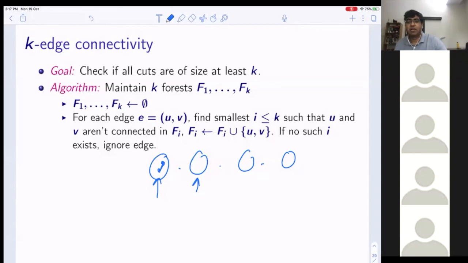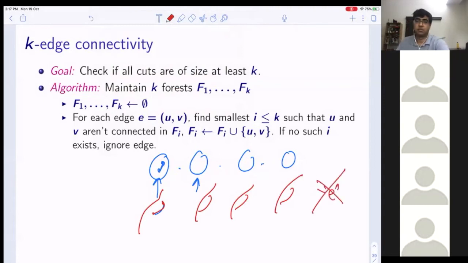Well, I do not add anything else because, okay, why do I not add any edge? Because everywhere I try to add it, it creates a cycle. So this is why I take this edge and throw it out.